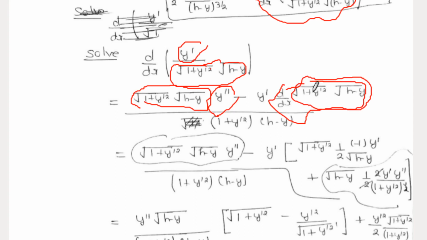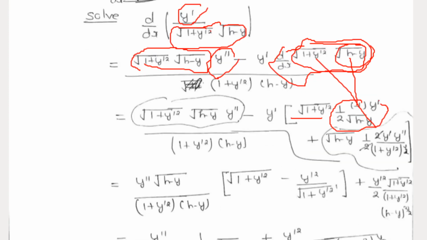Again, this is the product of two functions, so leave the first function as it is and find the derivative of the second function, which is like this, and then add: leave the second function and find the derivative of the first, which is very simple, and you can write it like this, where y double prime is the second derivative of y with respect to x, right? And our denominator we leave as it is.